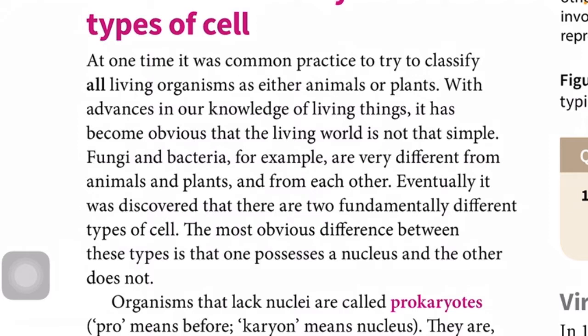So basically, first of all, let me tell you what is taxonomy. Taxonomy is the study where you classify organisms according to different features, and the person who studied taxonomy is called a taxonomist.